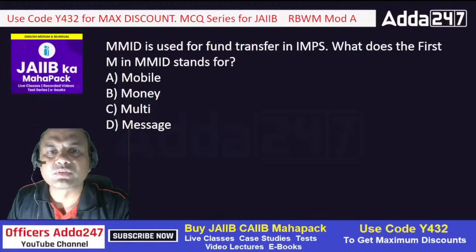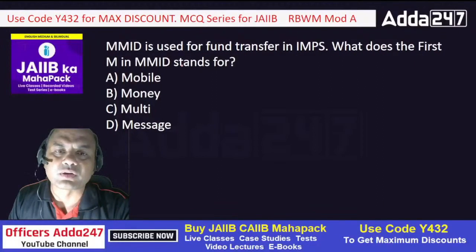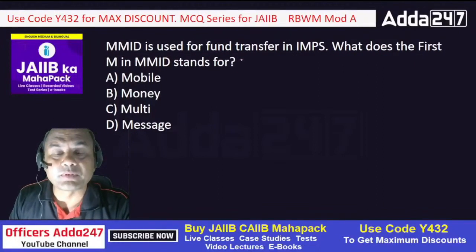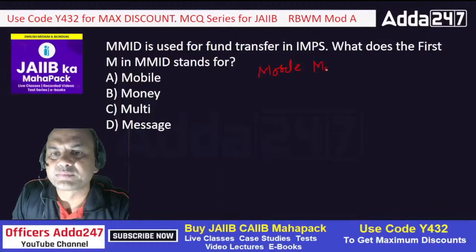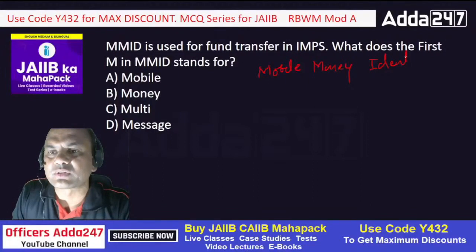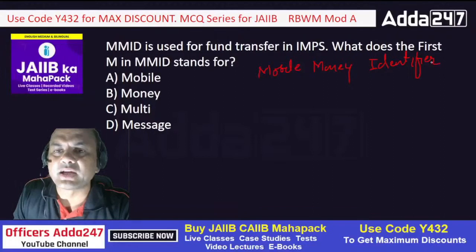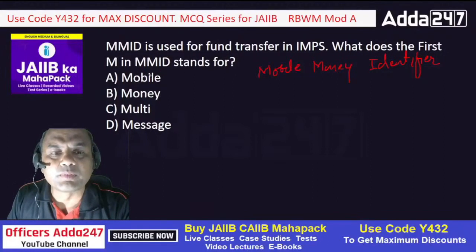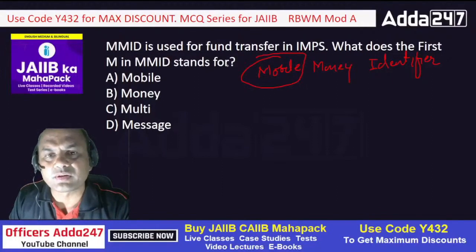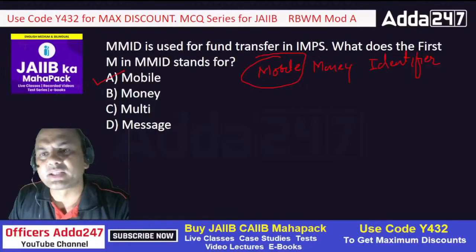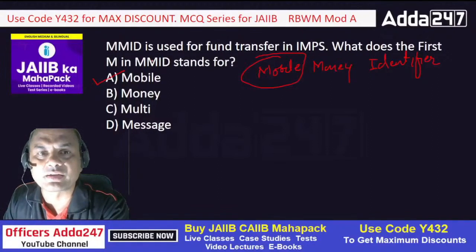MMID is used for fund transfer in IMPS. What does the first M stand for in this MMID? So MMID means what? Mobile. Oh, mobile. I gave this answer only. Mobile money identifier. Okay, identifier it's called. So this is mobile money identifier. So what is the answer over here? Mobile, money, multi and message. So I want the first M. First M stands for mobile, right? So MMID is mobile money identifier.